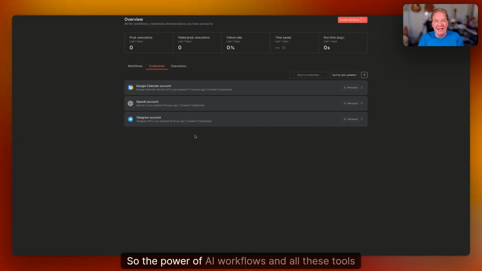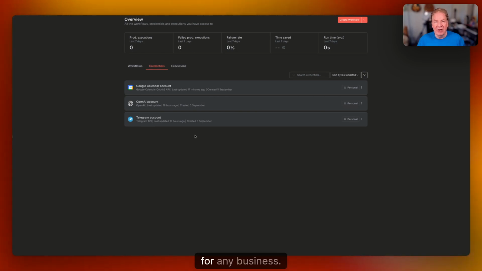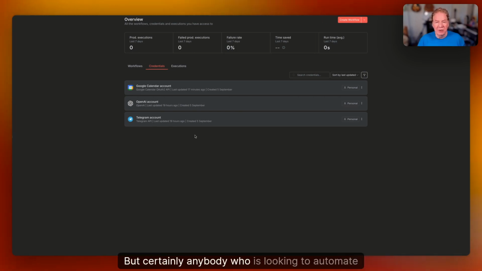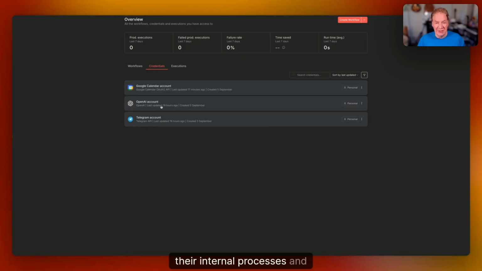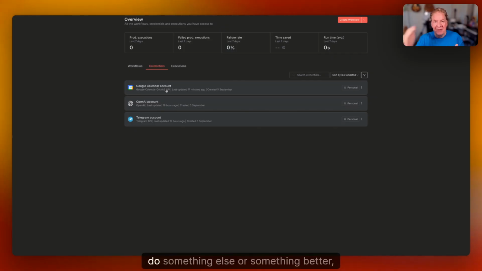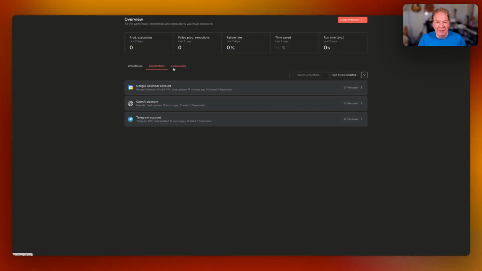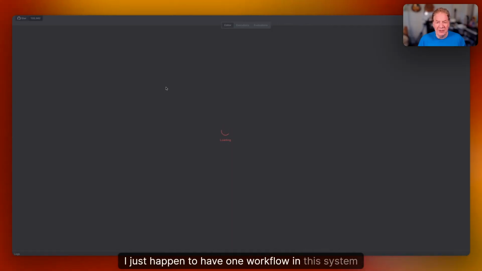So the power of AI workflows and all these tools make this a very compelling offer for any business, but certainly anybody who is looking to automate and improve their internal processes and retrain and upgrade their staff using AI so that humans can do something else or something better. So I just wanted to show you this real quick. I just happen to have one workflow in this system here.